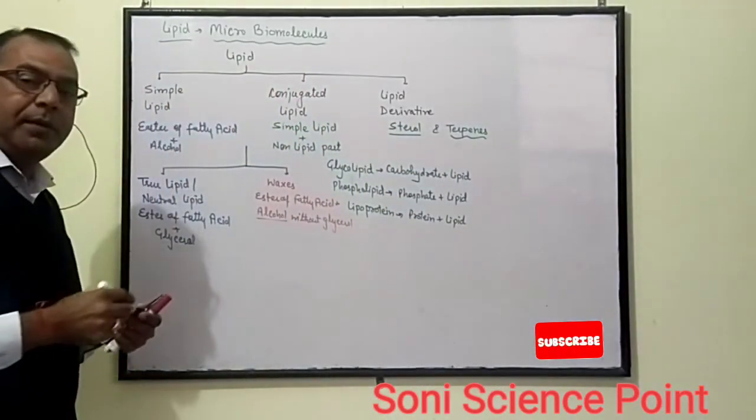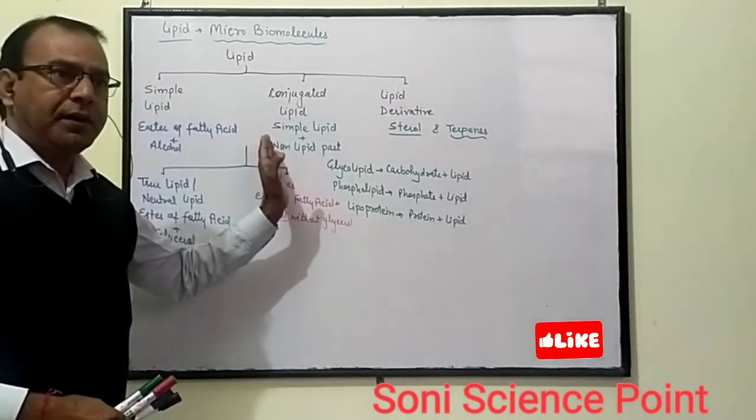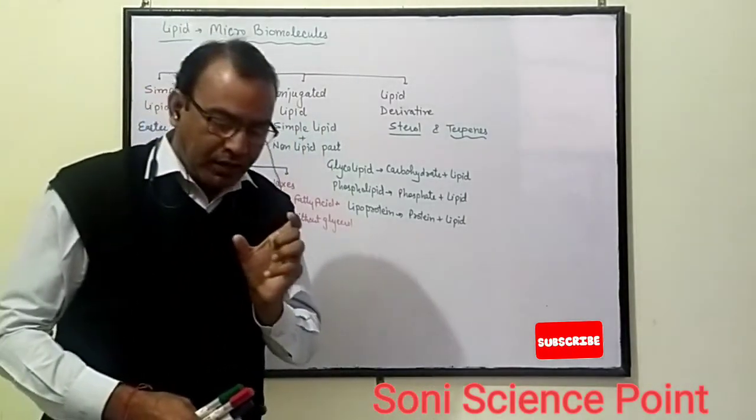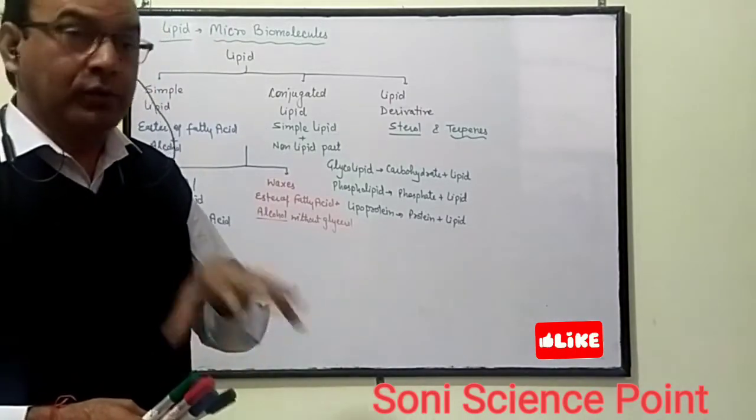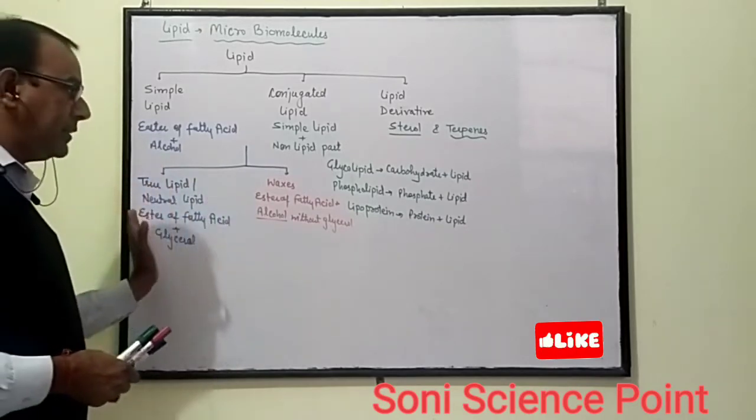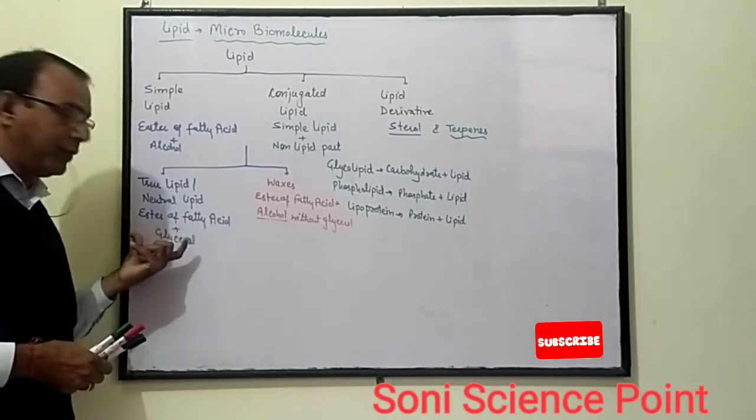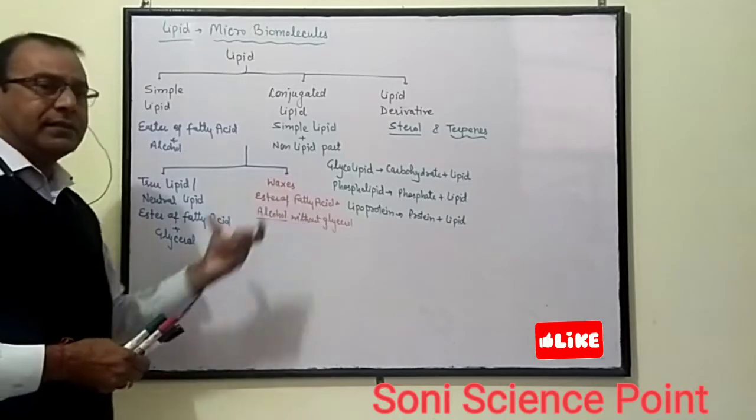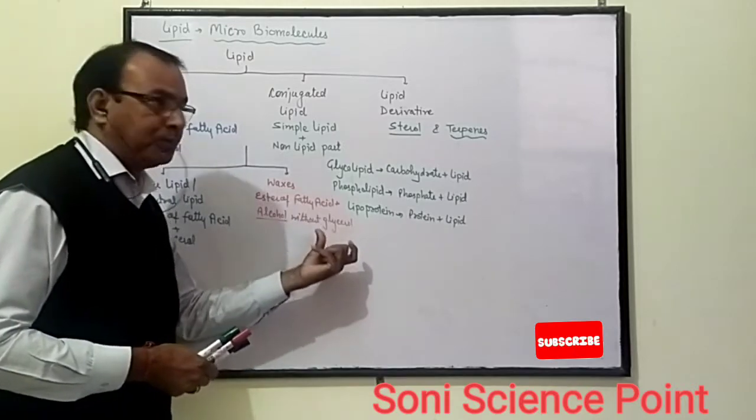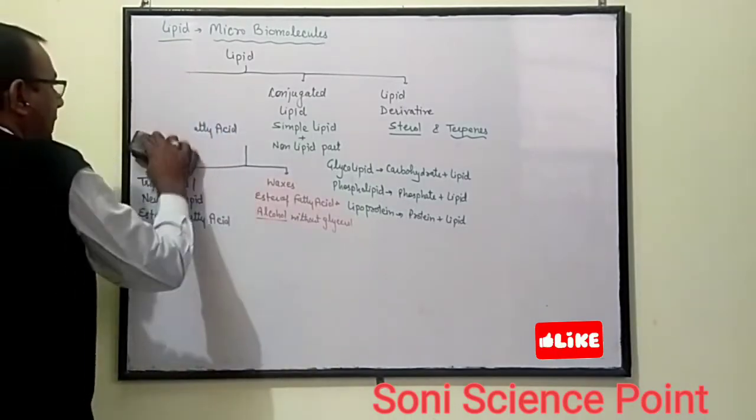Firstly, we have seen that lipid is a micro biomolecule. There are three types of lipid: simple lipid, conjugated lipid, and lipid derivative. Simple lipid is mostly the ester of fatty acid and alcohol, but on the basis of composition we can categorize it into two parts: true lipids and waxes. True lipids or neutral lipids are the ester of fatty acid and glycerol, and waxes are the ester of fatty acid with alcohol without glycerol. Firstly, we will discuss true lipids. What are true lipids and how can they be produced?